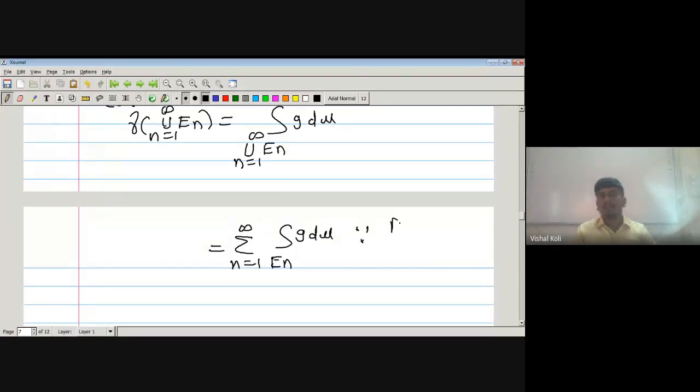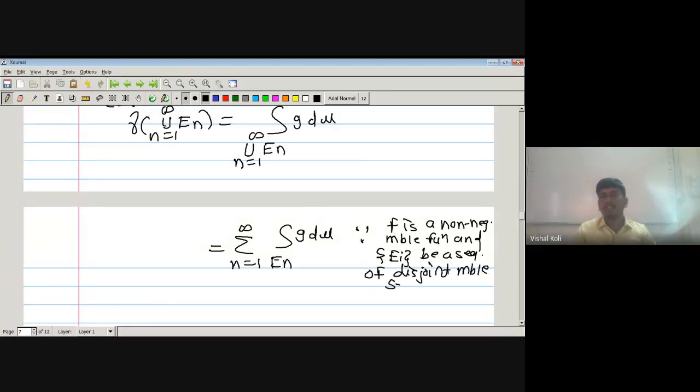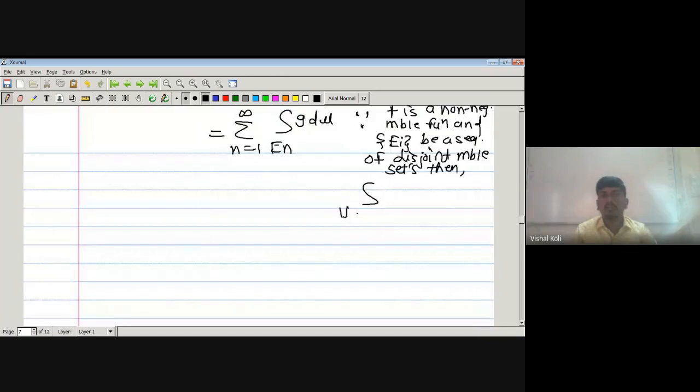Since if f is a non-negative measurable function and Ei is a sequence of disjoint measurable sets, then the integration over the union over i running from 1 to infinity of Ei of f is nothing but the summation i running from 1 to infinity of the integration over set Ei of f.